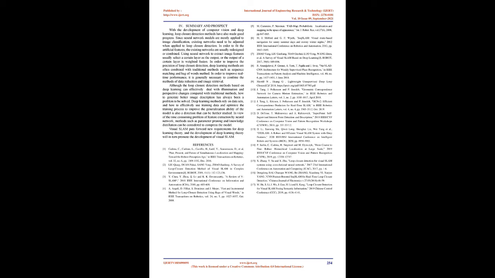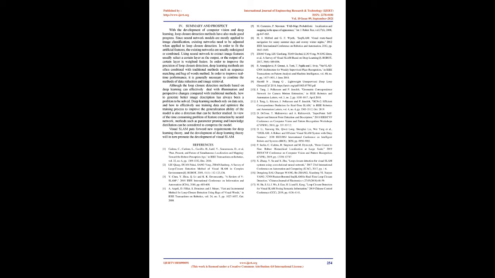Summary and prospect. With the development of computer vision and deep learning, loop closure detection methods have also made good progress. Since neural network models are mostly applied to image classification, existing networks need to be adjusted when applied to loop closure detection. In order to fit the artificial features, the existing networks are usually redesigned or combined.